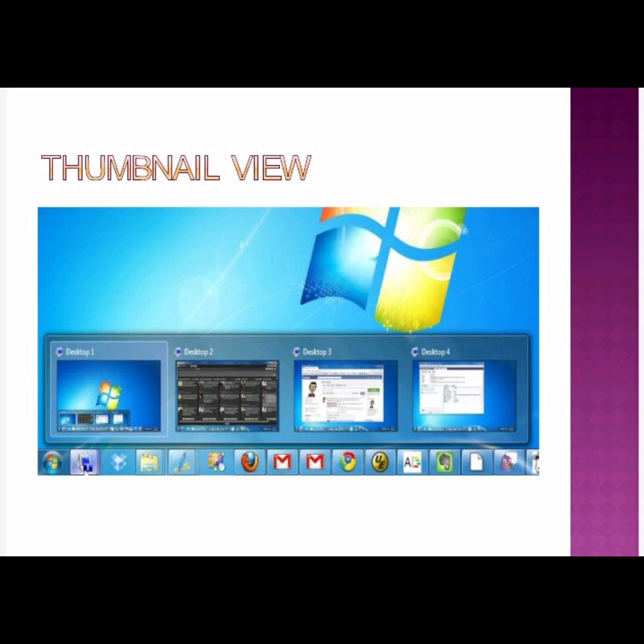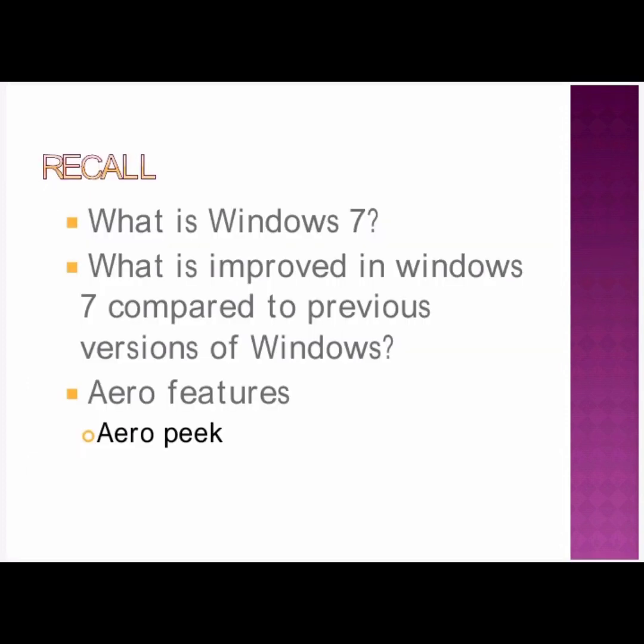Now it's time to recall. What is Windows 7? Windows 7 is an operating system that Microsoft has produced for use on personal computers. What is improved in Windows 7 compared to the previous version of Windows? We have discussed 6 points. Hope you remember; go through it and study thoroughly. Next, Aero features: we have discussed only Aero Peek. Clear, students? Are you clear with today's topics?